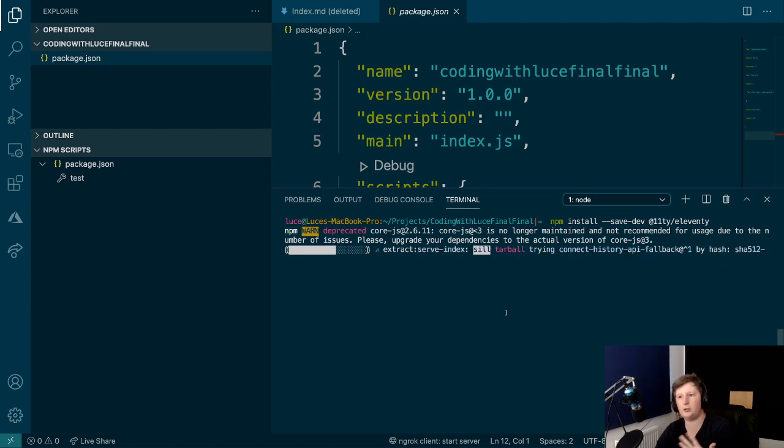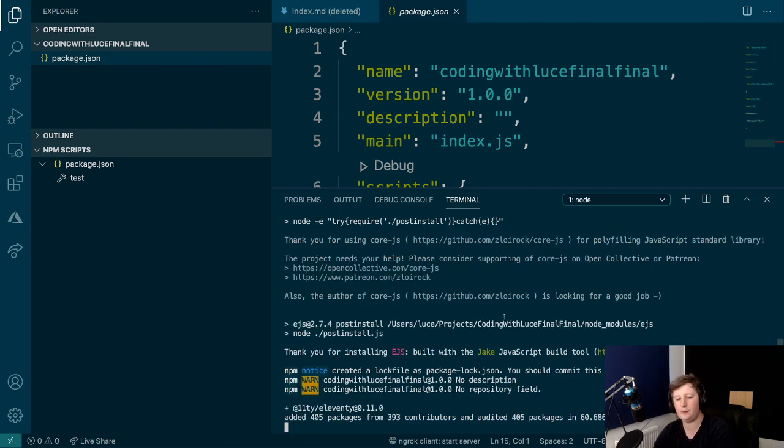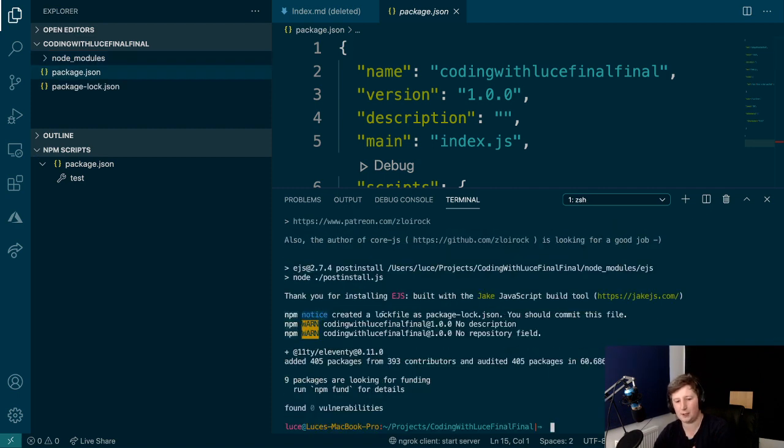But when you push it up to something like version control, whether it's GitHub or GitLab or Azure Repos or anything like that, your node modules won't go up there with you. When you download this project, or any project with a package.json, and run npm install, it will go, oh, these are the things in there. I'll grab them and create a node modules folder for you locally in the project you've cloned so that you can then run the project.